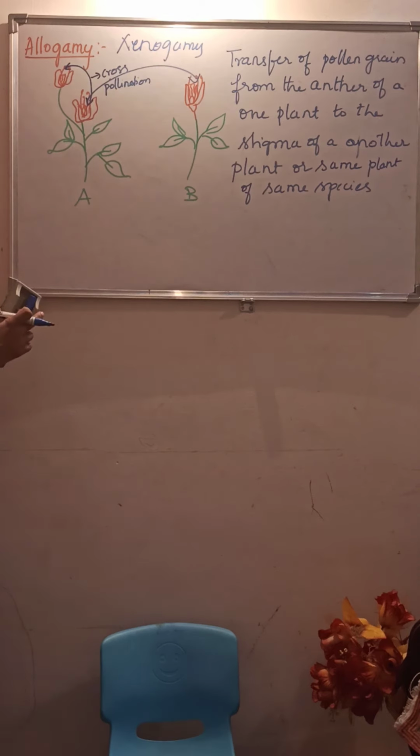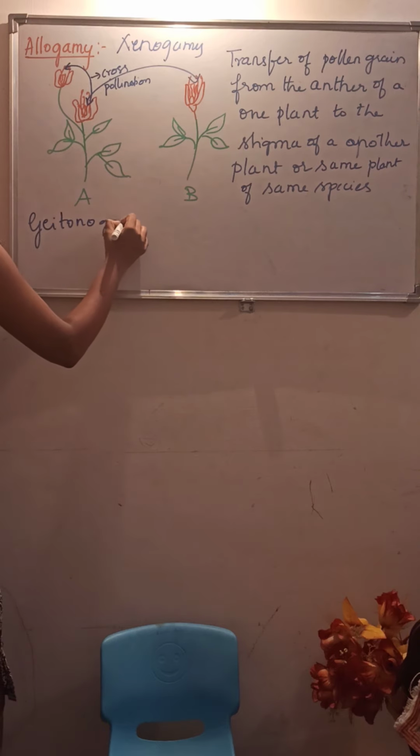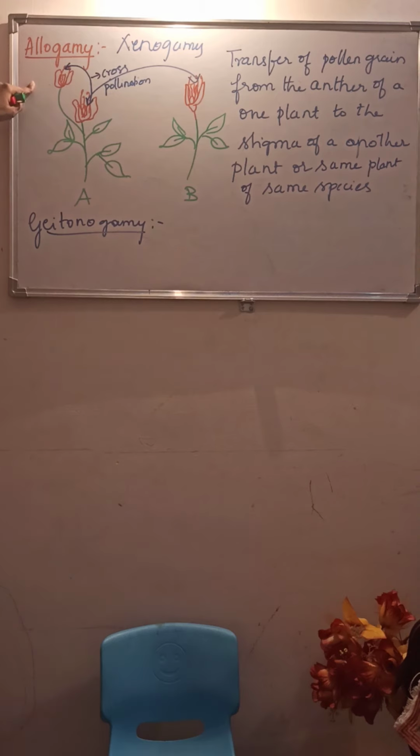Now, as we are discussing, there is another type called geitonogamy, right? Geitonogamy is also a cross pollination. What will happen here? The transfer of pollen grain from the anther of one flower to the stigma of another flower of the same species, of the same plant, of the one plant.